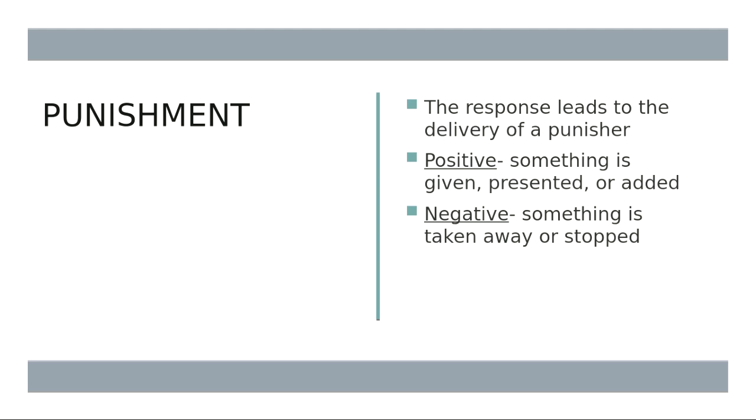So the second consequence that we've already discussed is punishment. With punishment, the response or the behavior leads to the delivery of a punisher, and that punisher then weakens or decreases the likelihood that that behavior will occur in the future. And again, positive means that something is given, presented, or added. Negative means that something is taken away or stopped.